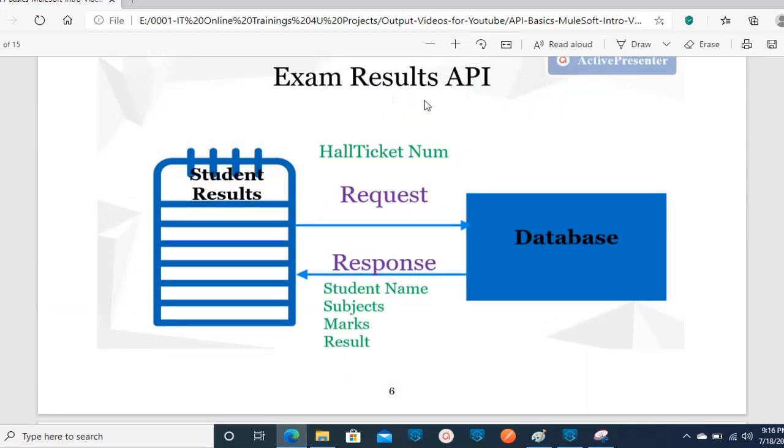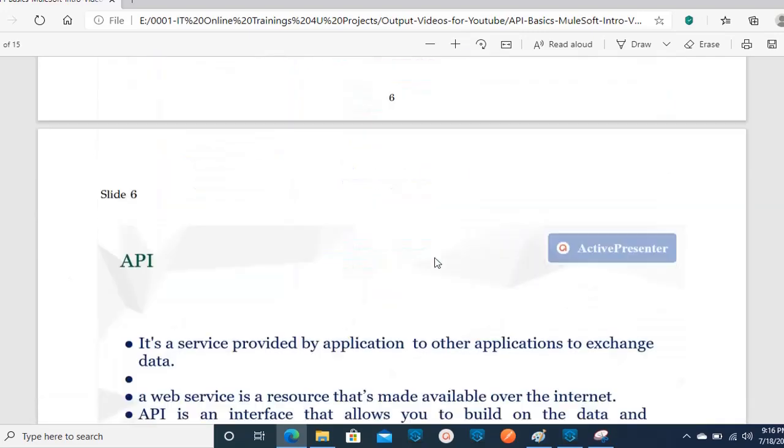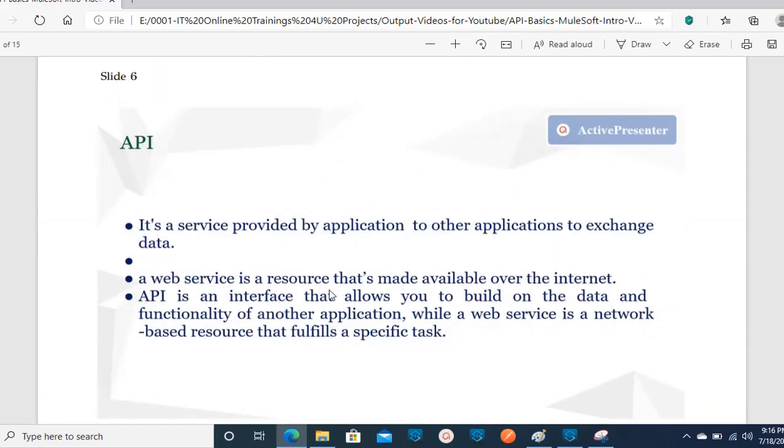So this API is a service. It is providing to the student application and a database application to exchange the data between these two things. What is meant by exchanging data? Like this student page is sending a hall ticket number as data to this database. Database is sending a response to the student. Yes, to exchange this data between these two services, only API is useful.